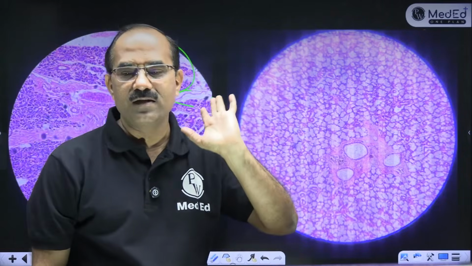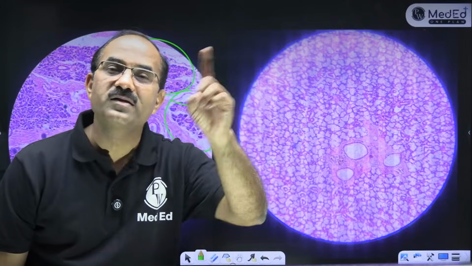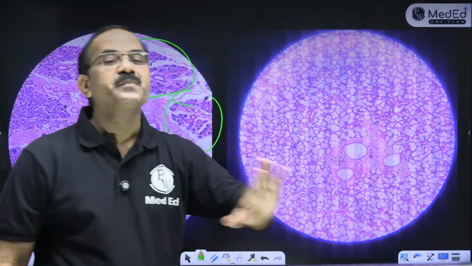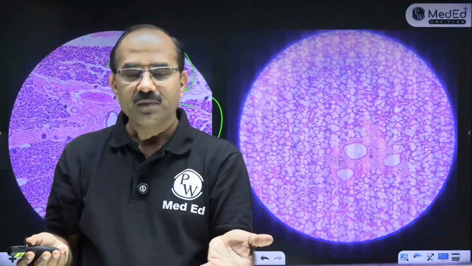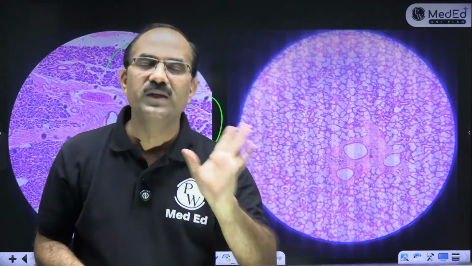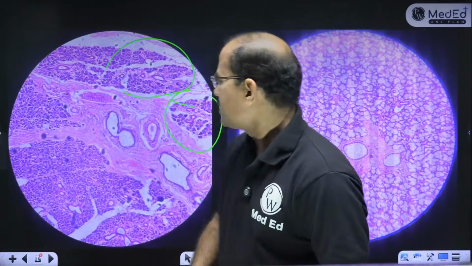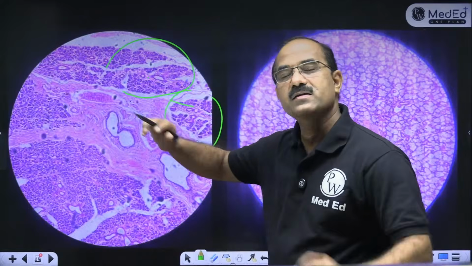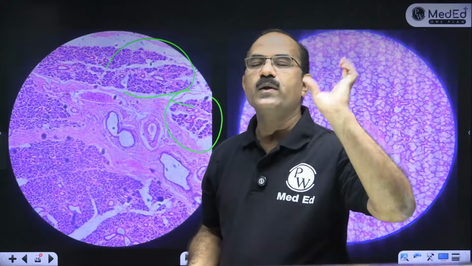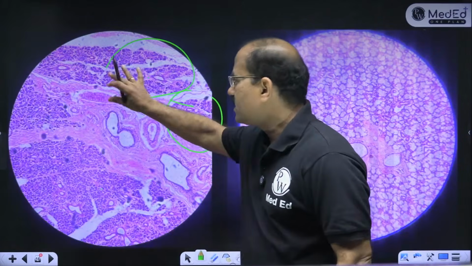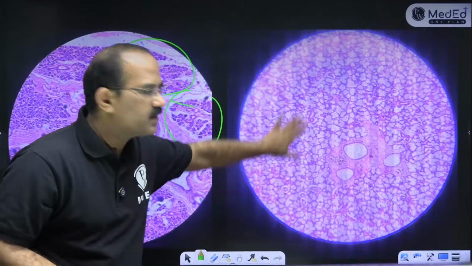Serous acinus, mucus acinus. The slide which looks empty, this is of a mucus acinus. This looks empty, empty, empty. That is of mucus acinus. Why? Because mucus is dissolved during staining. The mucus secretions are dissolved during staining. So a mucus acinus slide looks pale. What is this? Look at this colorful acinus. This is a serous acinus. It is colorful because of presence of zymogen granules. Inside it there are zymogen granules. So serous acinus is always a colorful slide, whereas mucus acinus is a pale staining slide.